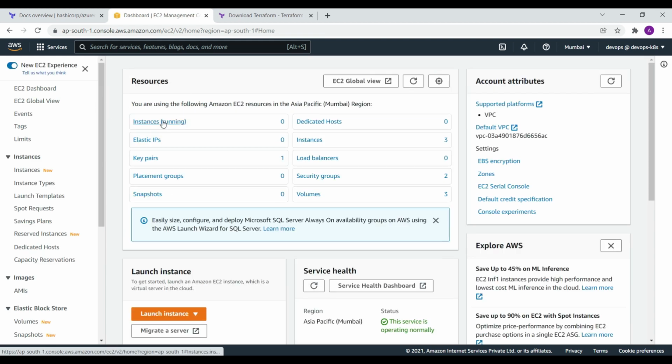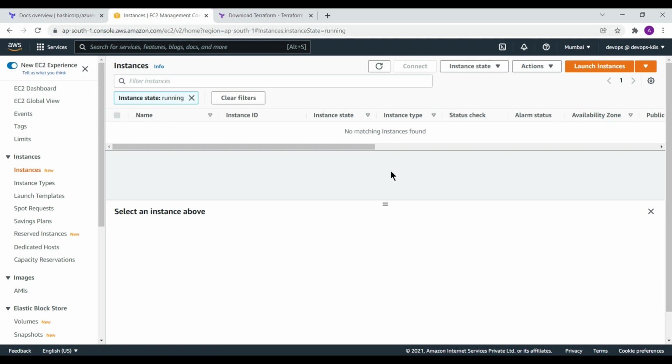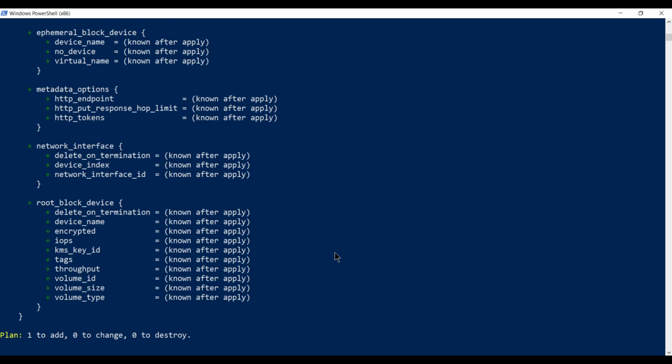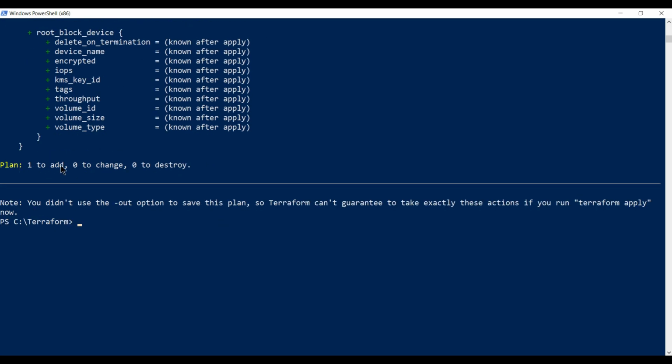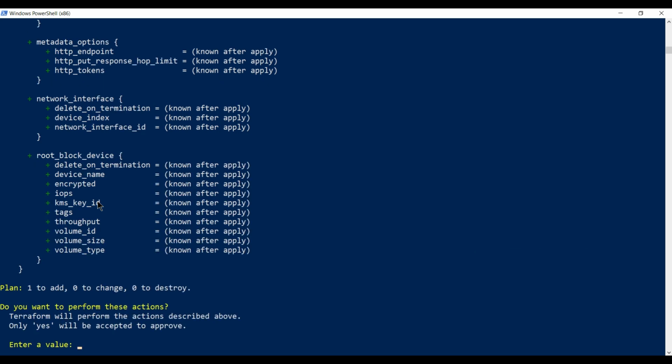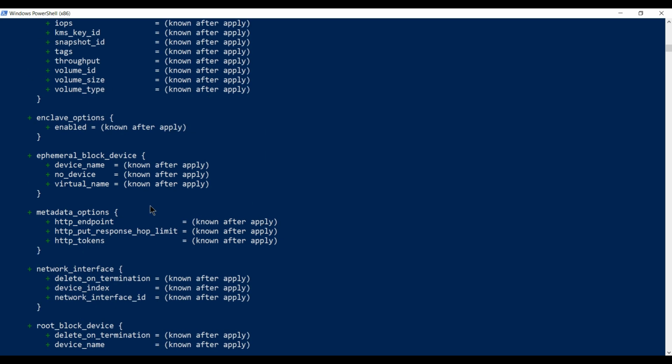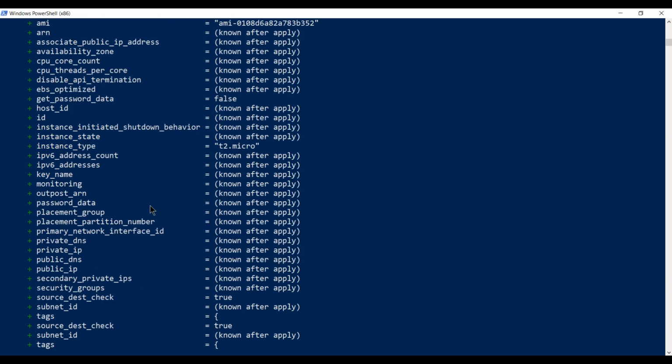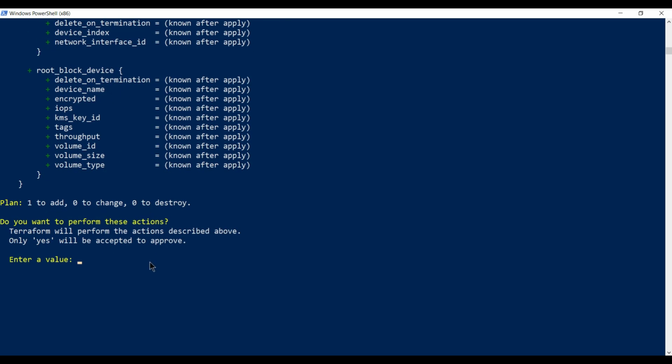We don't currently have any running instance in the environment, and now we are going to apply this. So you can see, as per the plan, we have one resource that I am going to add. So I am going to execute Terraform apply. When we apply it, it will again ask for confirmation on whether you really want to create it, and it also shows you the plan. So each time you have to refer to the plan to check whether it's going as per your requirement or not. We are going to create a simple plan.